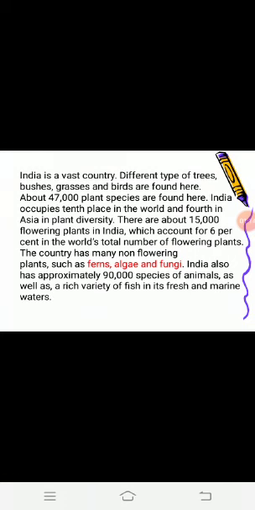About 90,000 species of animals are also found in our country. Vegetation also refers to flora, and the term wildlife also refers to fauna. Flora and fauna.